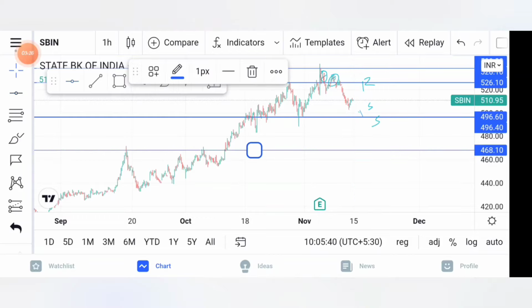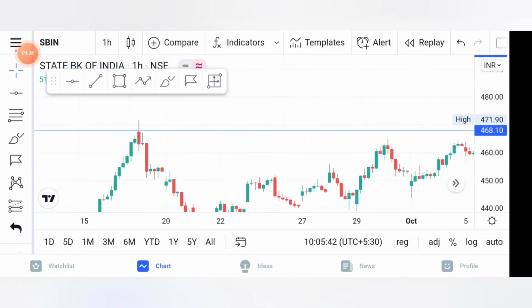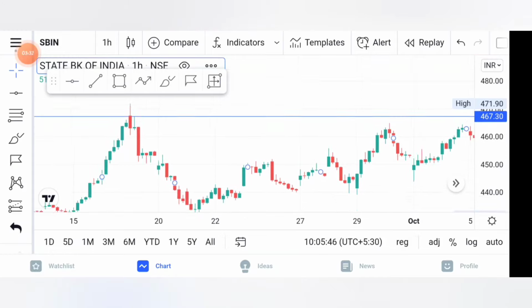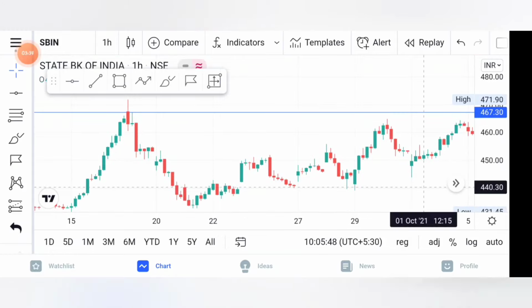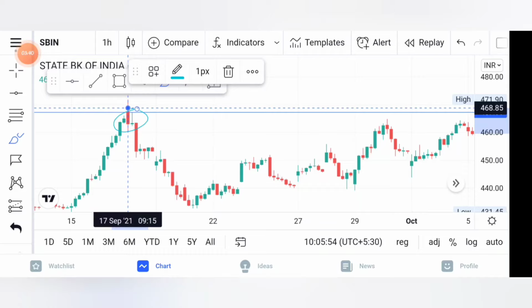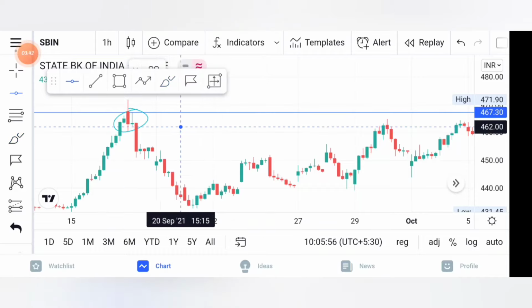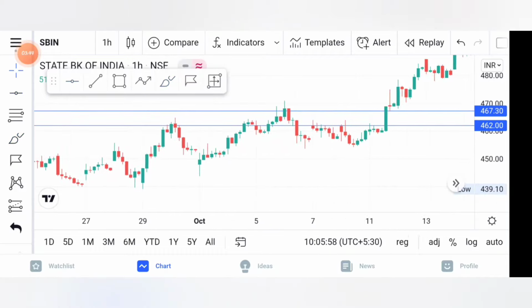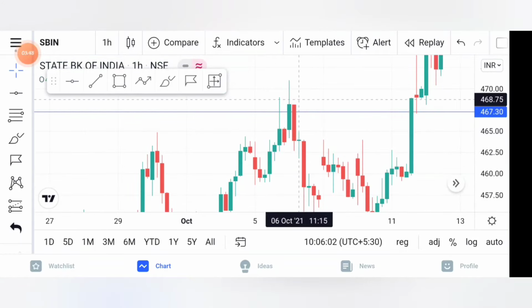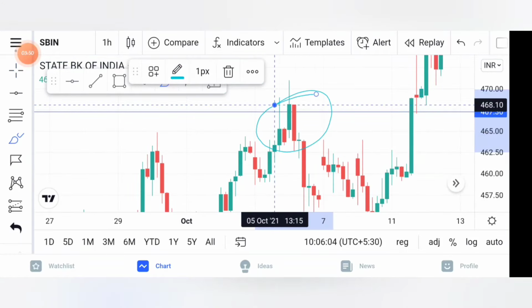Here you can see the price pushed below. This was the one candle on 17th Sep, and also you can see here the price didn't confirm upward, and the price nearly fell down.